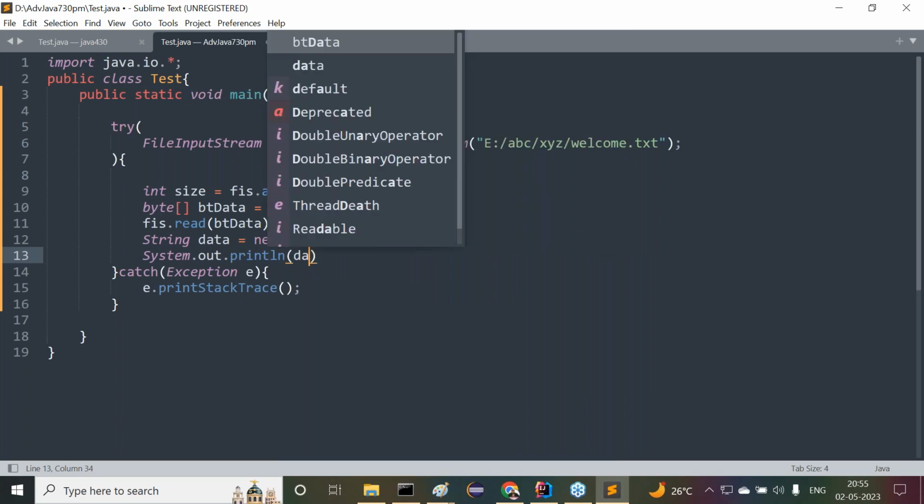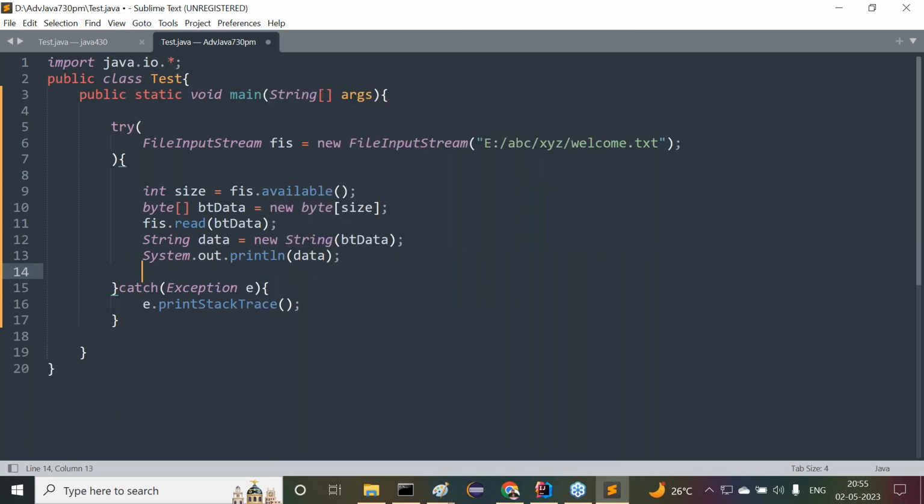display the data. Is there any requirement to close the resources? No. Is there any requirement to close the file input stream? Not required to close. Why? Because it is an auto-closable resource. We are in a try-with-resources, so automatically the resources are going to be closed. That's okay, fine. Now this is about Tester.java.